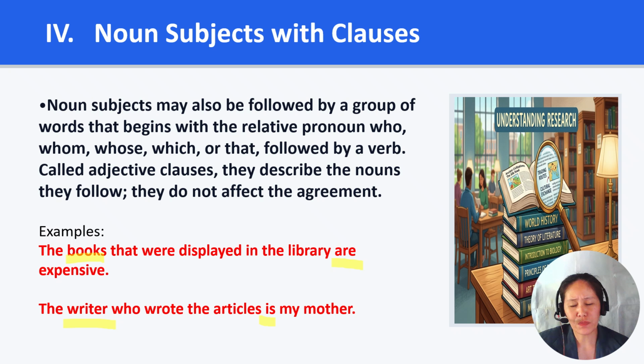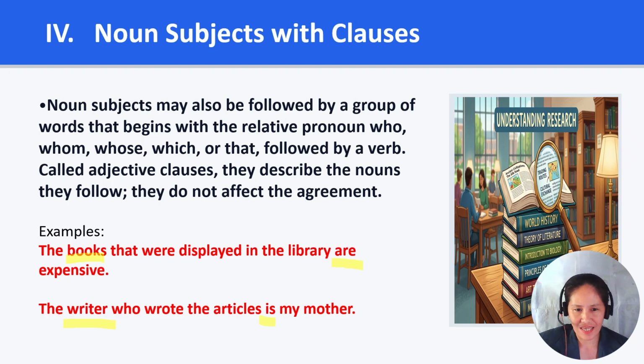So, rule number 4, noun subject with clauses. Sometimes the subject is followed by an adjective clause that begins with who, whom, whose, which, or that. This clause only describes the subject and does not change it. To choose the correct verb, ignore the adjective clause and find the main subject.